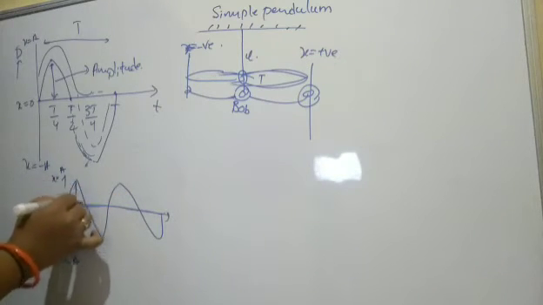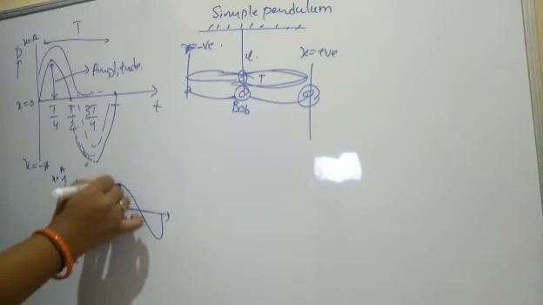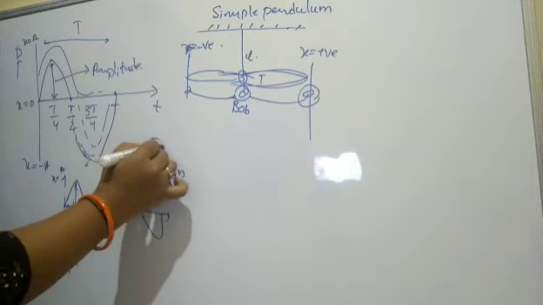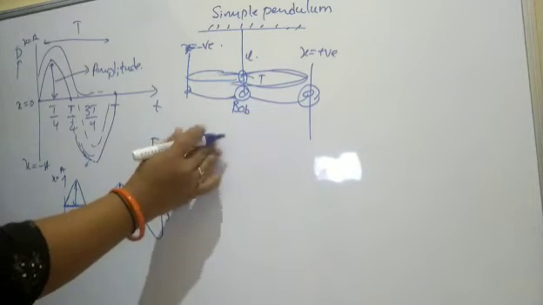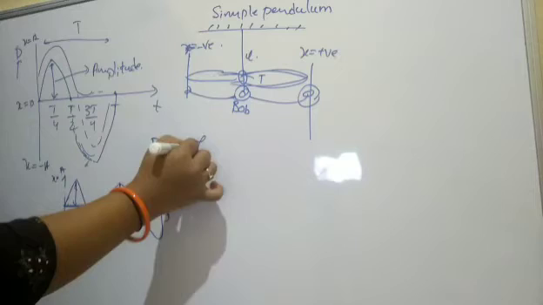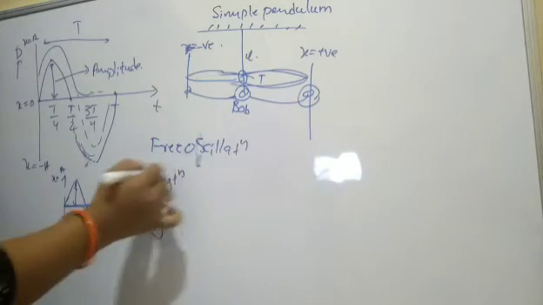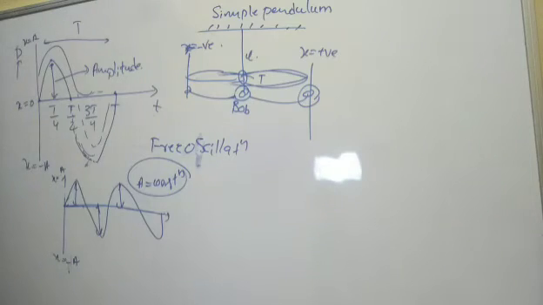This part will be constant. The amplitude will remain constant in the case of free oscillation.